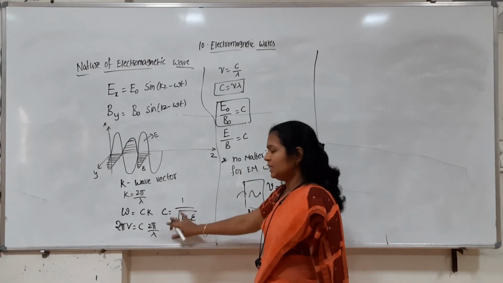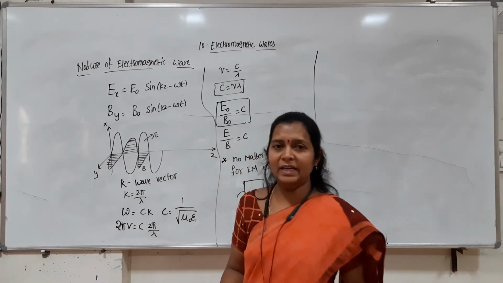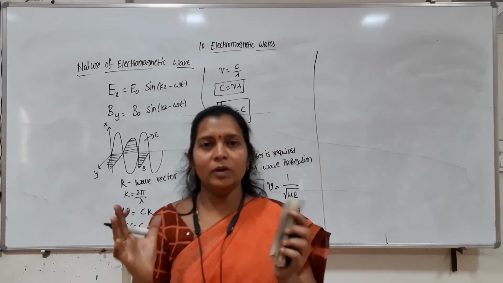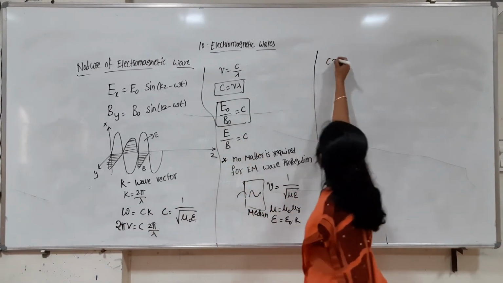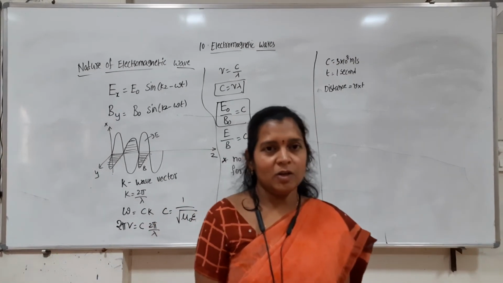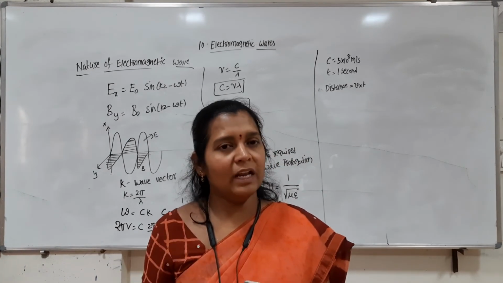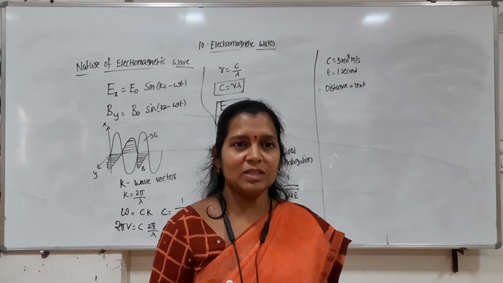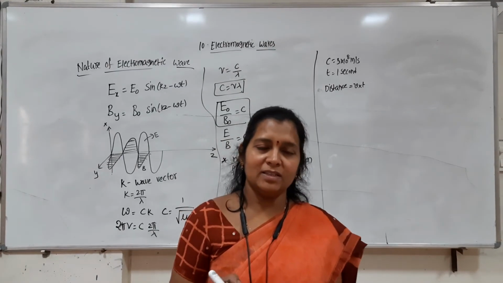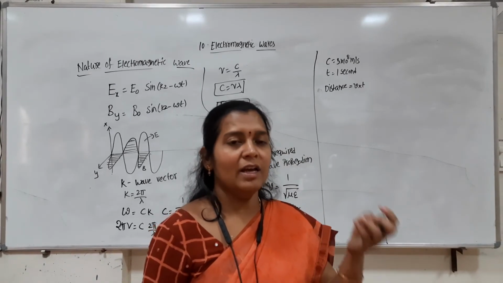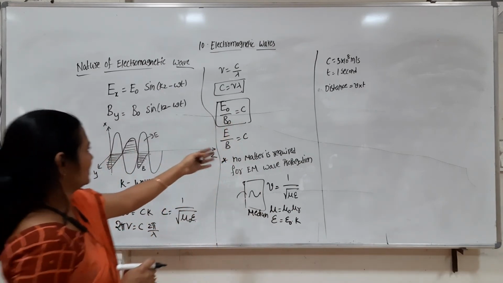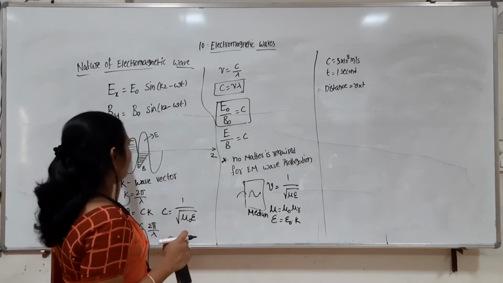The speed of light is nothing but 3 into 10 power 8. So many experiments proved the value of c as 3 into 10 power 8, the speed of light, right? Hertz's experiments provided the experimental evidence for EM waves, and he also showed that these electromagnetic waves undergo the phenomena of diffraction, polarization, refraction, all these phenomena, right? Now we said it has a speed, it has amplitudes, everything.